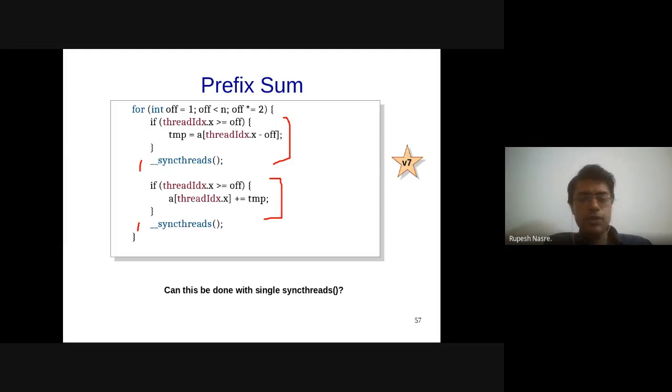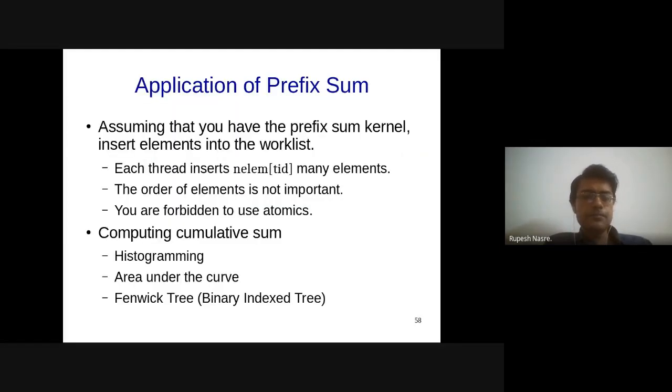All right, so let's go ahead. Why are we doing all of this prefix sum? Not because it has resemblance with reduction, but as we discussed, it can be very useful in some cases. For example, if you want to insert multiple elements into the work list, each thread is going to insert a different number of elements.